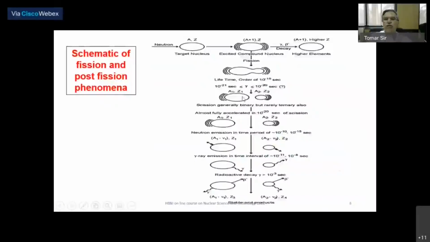Now these two fragments are very highly energetic, with energies of 100 MeV or so. These accelerated fragments then emit neutrons because they have very high excitation, to form fission products. These fission products will emit gamma rays and beta minus particles to ultimately become stable end products. So this is the chain of events that happens once a nucleus is committed to fission.